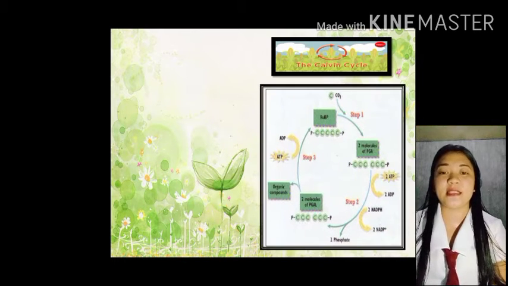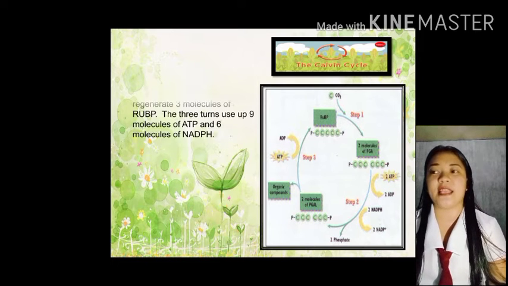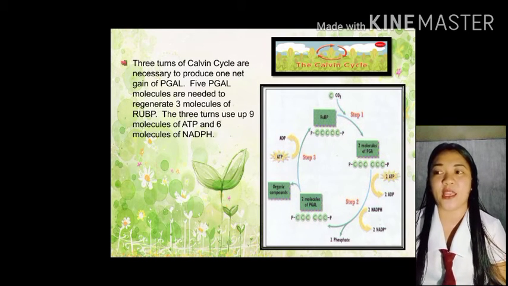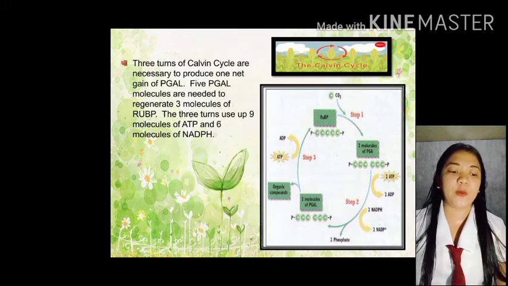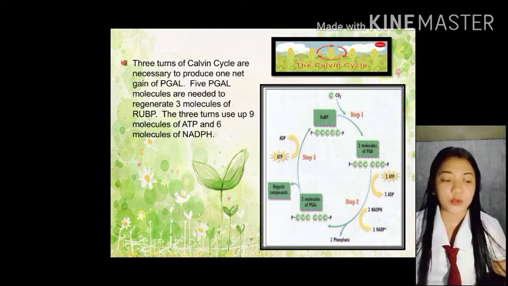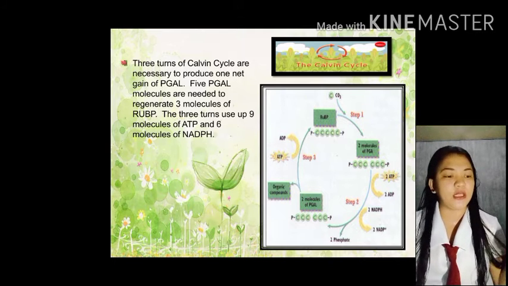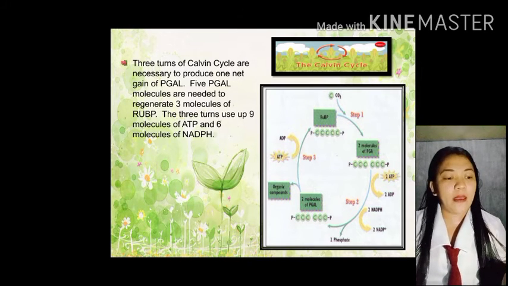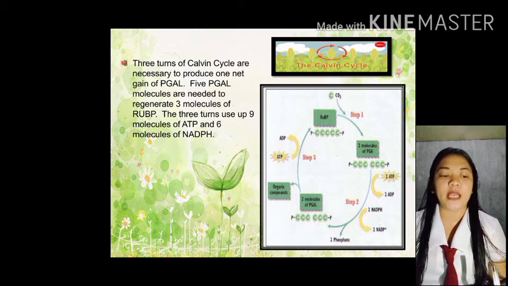Next po is the Calvin cycle. 3 turns of Calvin cycle are necessary to produce one net gain of PGAL. Ano ba si PGAL? Si PGAL is phosphoglyceraldehyde. Siya po ay pinoproduce ni Calvin cycle para makaform siya ng phosphorylation and reduction of PGA by ATP and NADPH respectively, which are produced in the light reaction. Yan po si PGAL, phosphoglyceraldehyde.